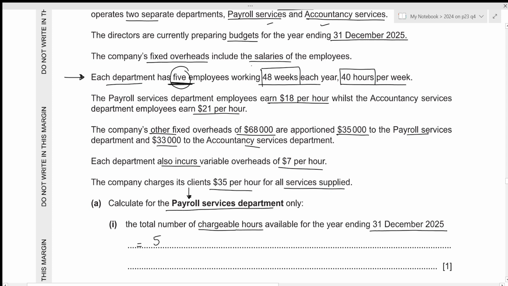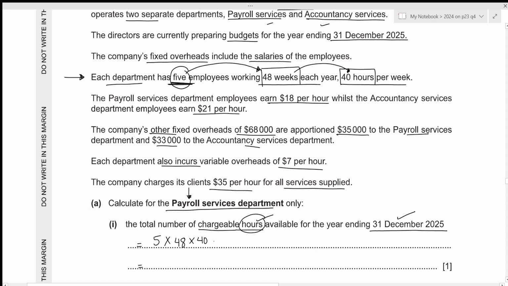Each of those employees will work for 48 weeks each year. So we are calculating the total hours for the year itself. That's why we need to multiply by 48 weeks. So this will give us the total number of weeks that the employees will work within our payroll services. But in this case, we need the hours itself. And we know that for every 1 week, one employee will work for 40 hours. So in total, we just need to multiply by 40 here as well.